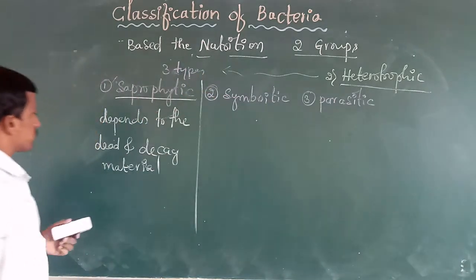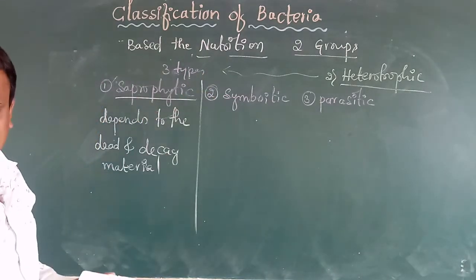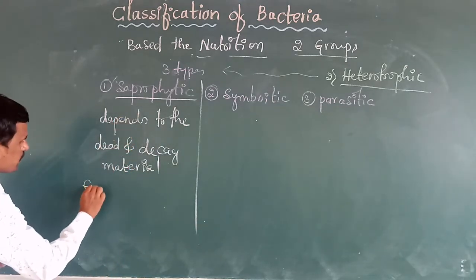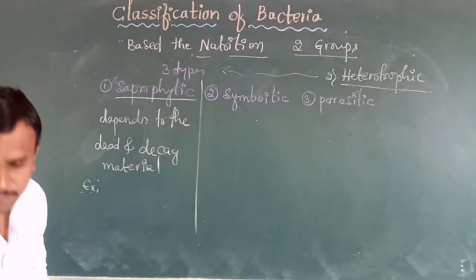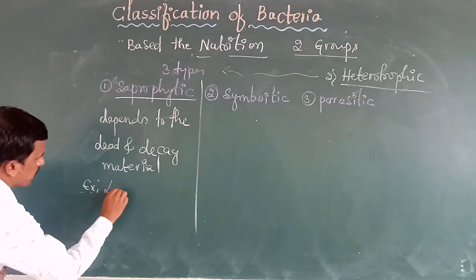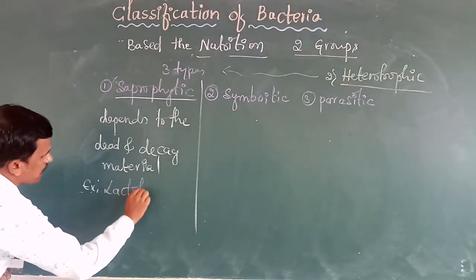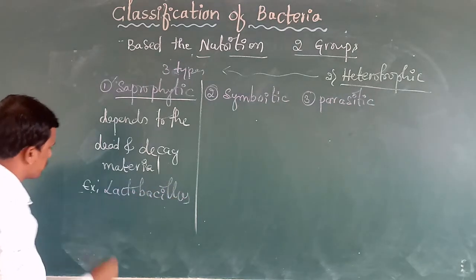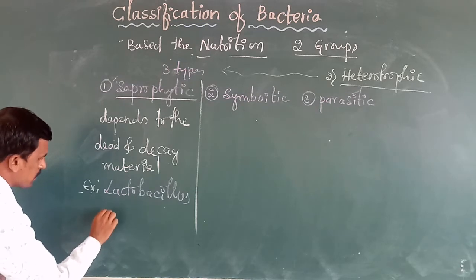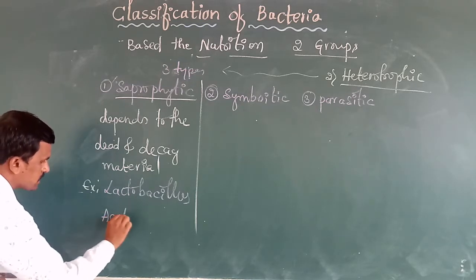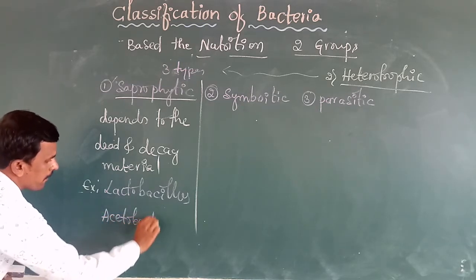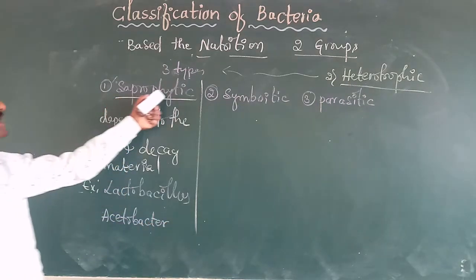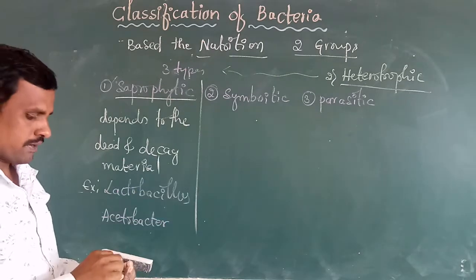Next, examples for saprophytic bacteria. Example: Lactobacillus. Next, Acetobacter. So these two are the examples for the saprophytic bacteria.